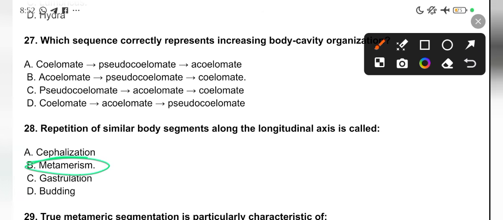When you hear similar body segments, it is known as metamerism. Metamerism is a division of segmentation. Segmentation and metamerism are the same, the difference being that metamerism is similar segments, while segmentation is just segments, which may or may not be similar. Metamerism is when it is similar.